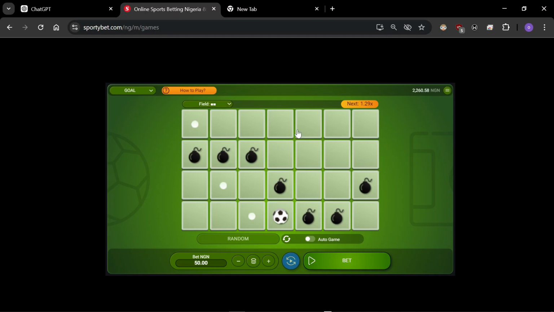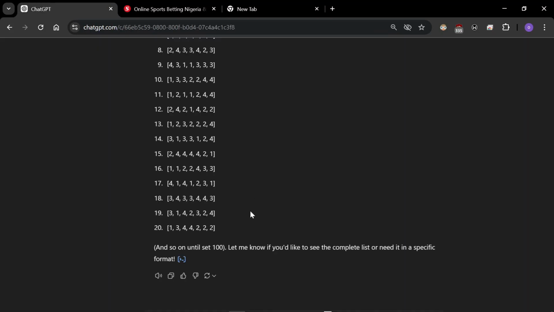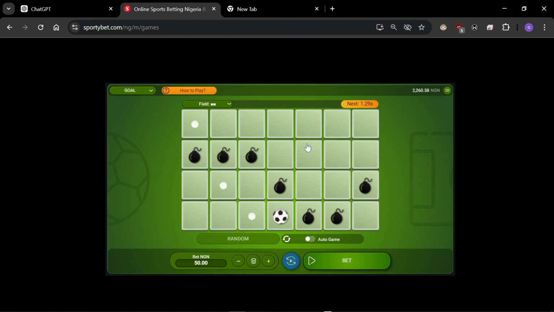If I had continued here, I believe I would have won 4-4. Let me see. 1-3-4 for 2-2-2. I would have won because this is 2-2-2. I would have won and I would have won more. But I don't want to be greedy. I just want to take what I need, which is half my money, and leave.